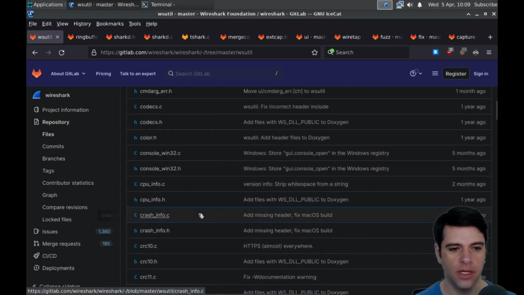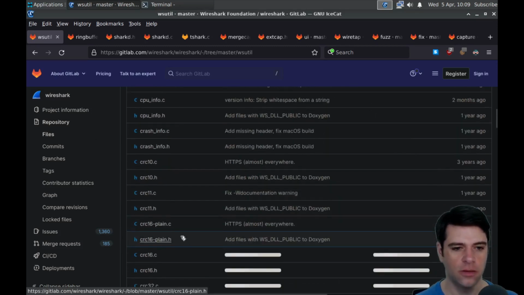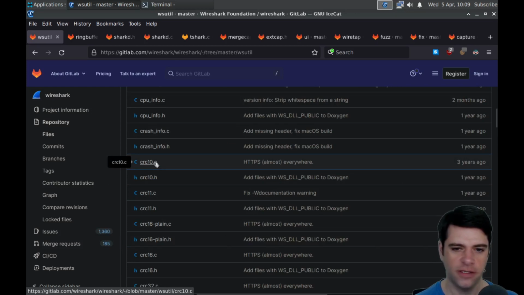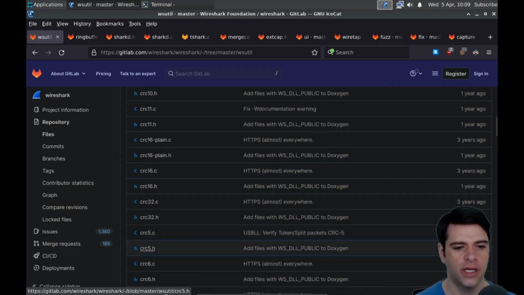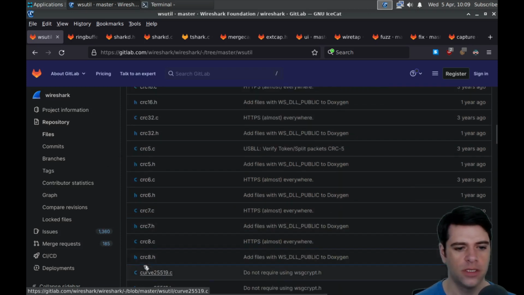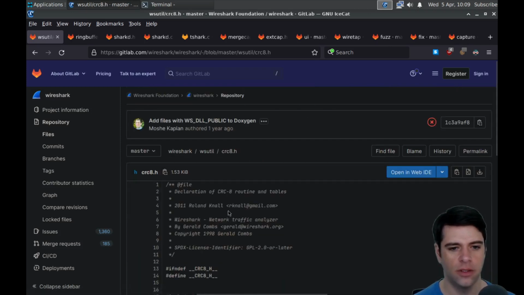All right, we get things like codecs, CPU info, whatever CRC is, maybe the error checking code. Let's see what CRC8 is, just to pick on one. Declaration of CRC8 routine in tables.